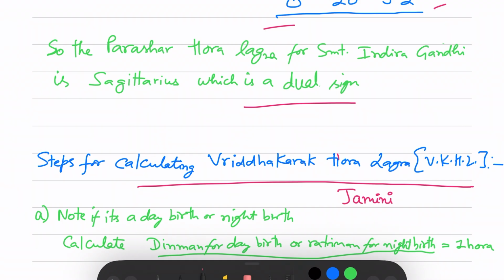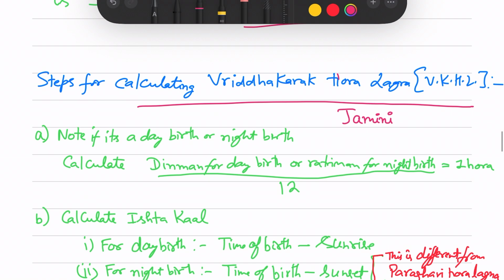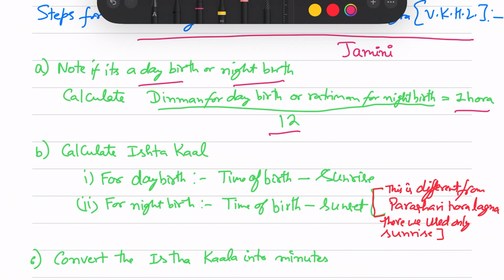The above one was the Parashar method. Here the steps are a bit different. First, you need to calculate the Dinman or Ratriman based on whether it is a day birth or night birth. Then divide it by 12, you get one hora value, because we consider 12 horas in day and 12 horas in night. Now calculate the ishtkal. Remember, in Parashar Hora Lagna we were using only the sunrise time, but here the difference is, if it is a day birth, then from the time of birth we subtract the sunrise, but if it is a night birth, from the time of birth we subtract the sunset.